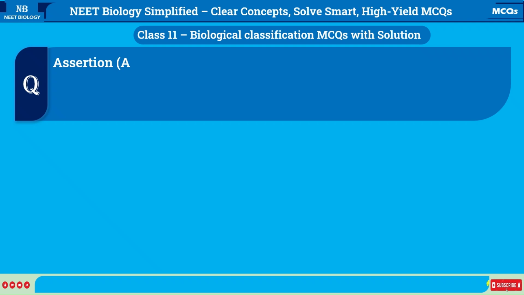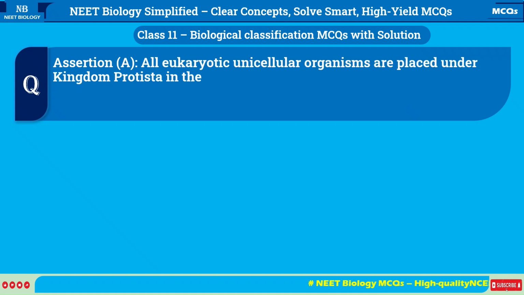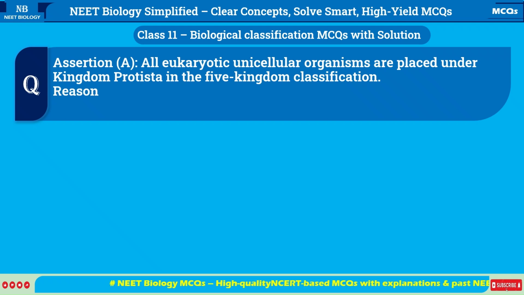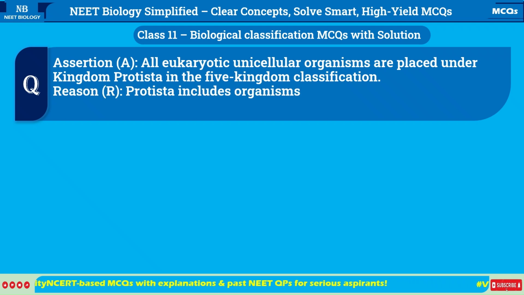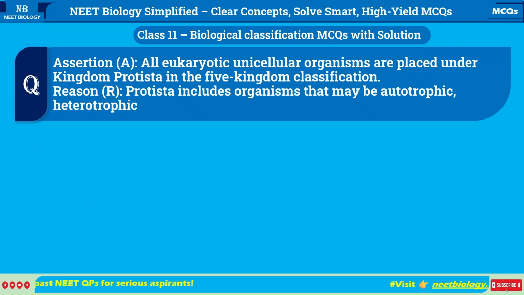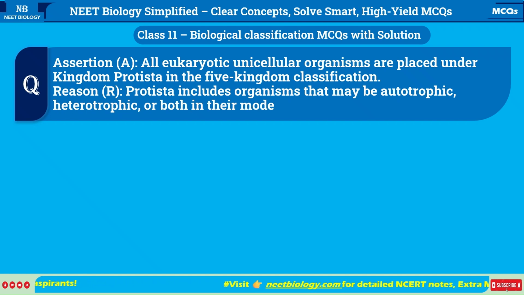Assertion: All eukaryotic unicellular organisms are placed under kingdom Protista in the Five-Kingdom classification. Reason: Protista includes organisms that may be autotrophic, heterotrophic, or both in their mode of nutrition.